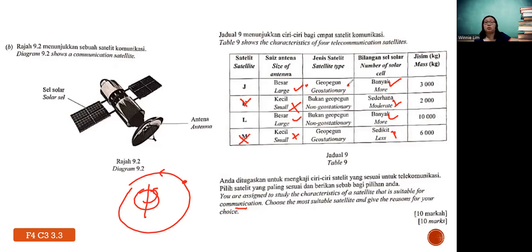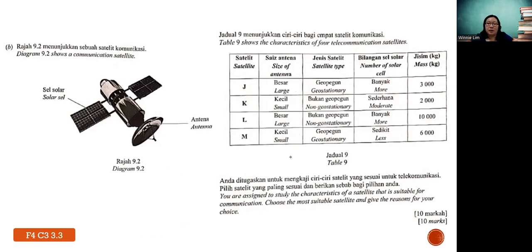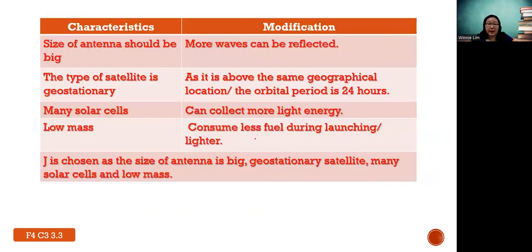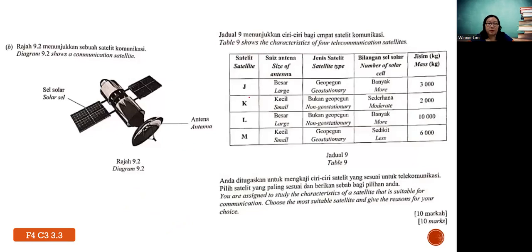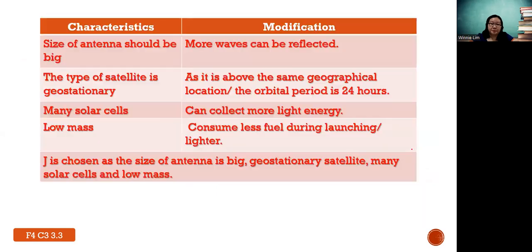Geostationary is also the type of satellite used for telecommunications, so that you can see live broadcasts from other countries. Therefore you're supposed to choose J, and the mass of the satellite shouldn't be too heavy, because you want to launch it, so it must overcome the gravitational force.